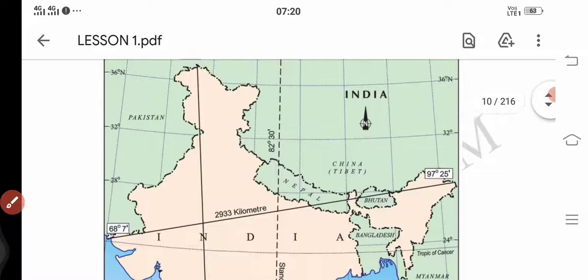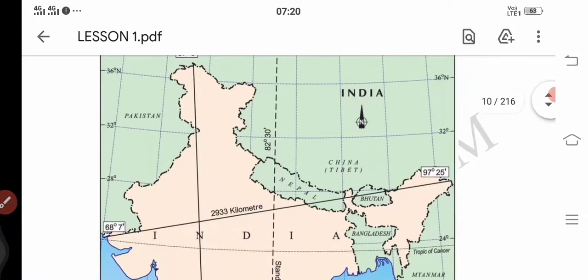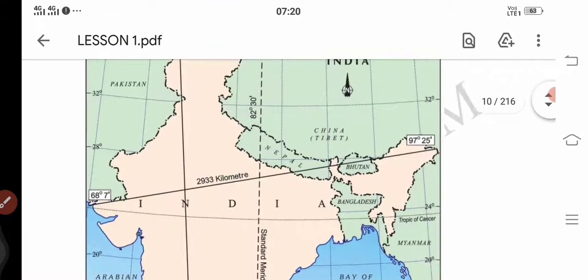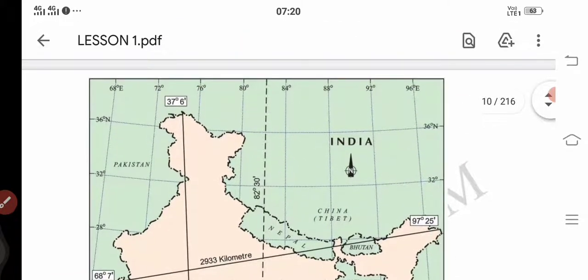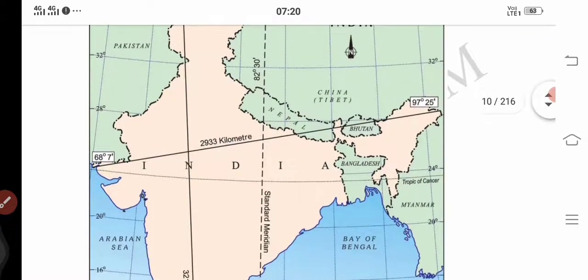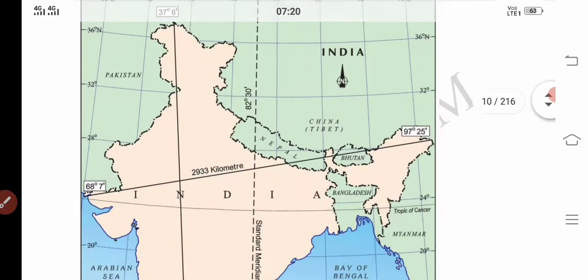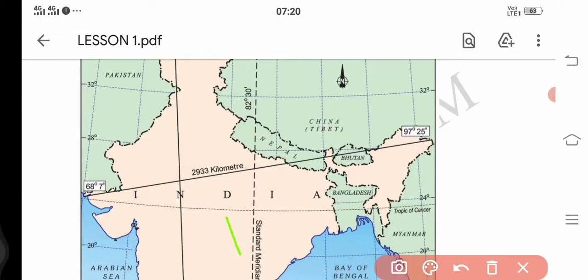Okay, now if you observe this map carefully, you can see here, children, a vertical line, which is also called a longitude, with dotted lines, which is passing through India. So what do you think this is? Yeah, very good. So this is what is actually called IST. What do you mean by IST?